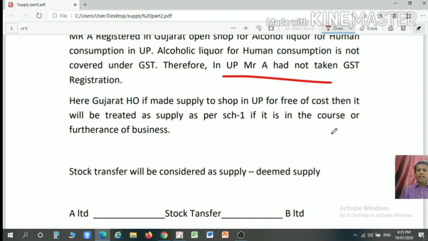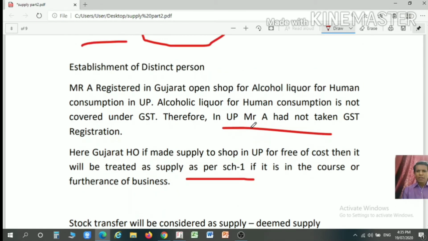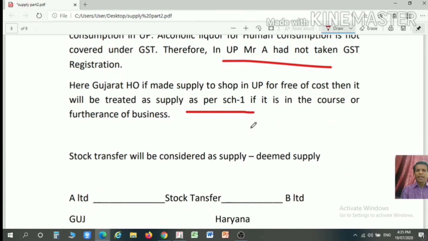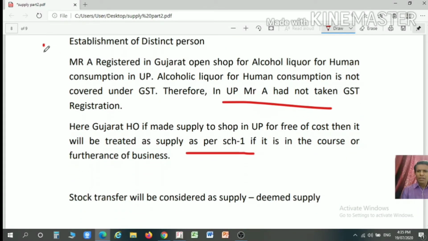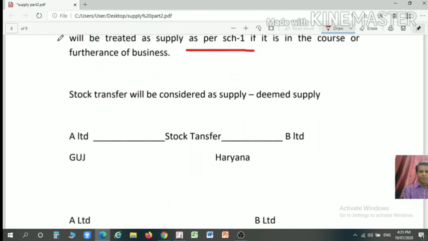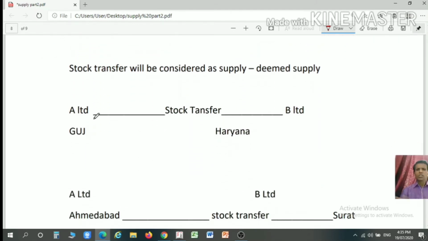Here, the Gujarat HO is transferring certain material or making a supply to the shop in UP free of cost. Then this will be considered as a supply as per Schedule 1 because it is a transfer made by the distinct person to the establishment of a distinct person. So it is considered as a transfer, and such a transaction is between the distinct person and the establishment of a distinct person.